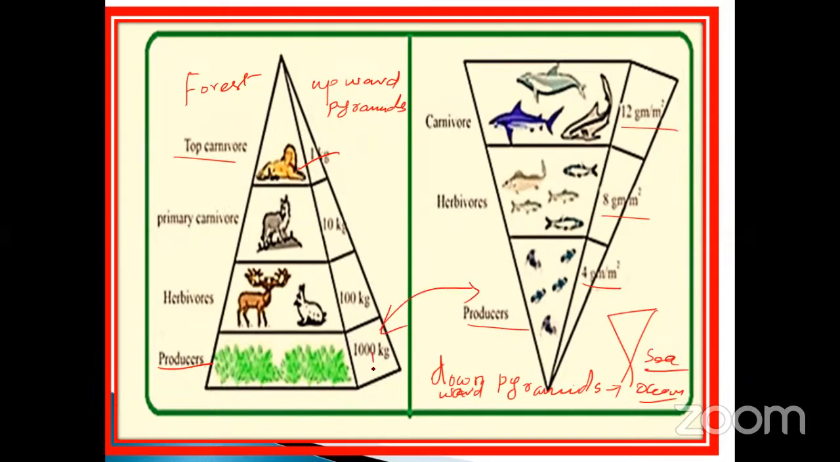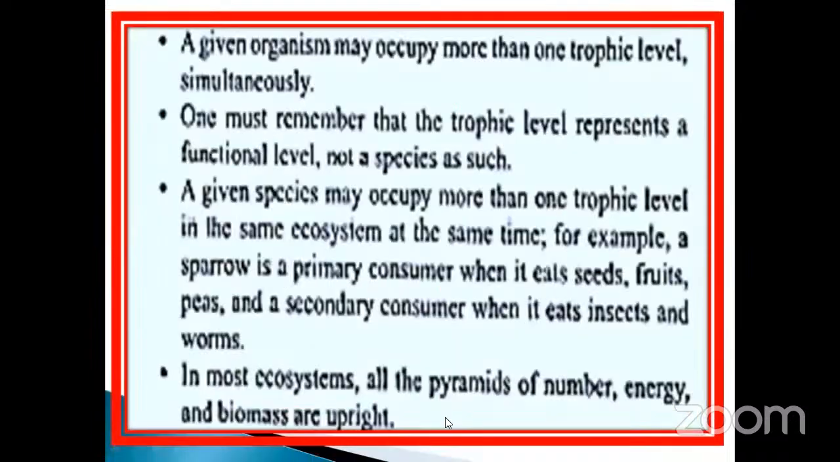Producer is high in the forest ecosystem and gradually decreases. But here, the carnivore is high and the producer is very less. Reversed. That's why the pyramid is in an inverted manner, otherwise called the downward process. Okay, my dear, don't forget.